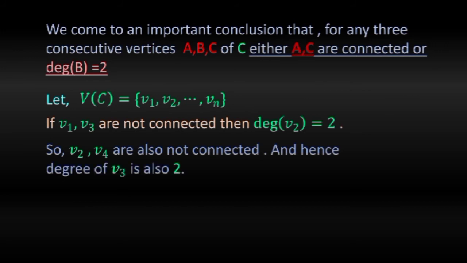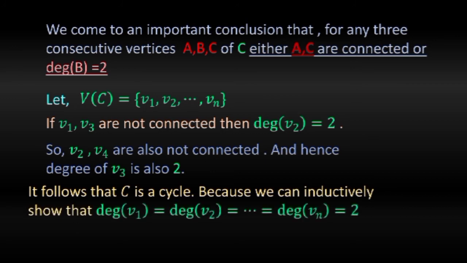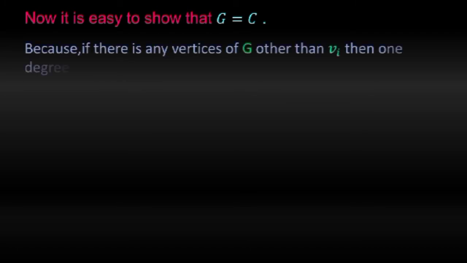This follows from our claim. So, V2 and V4 are not connected, hence the degree of V3 is also 2. By induction, we can say that C is a cycle and the degree of each of its vertices is equal to 2. Now it is easy to show that G equals C, meaning the graph is exactly a cycle.